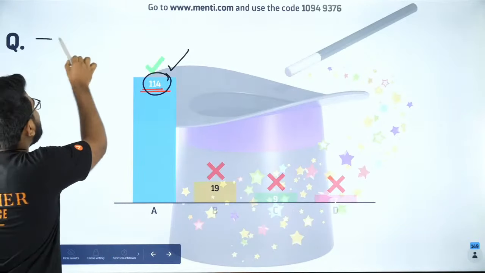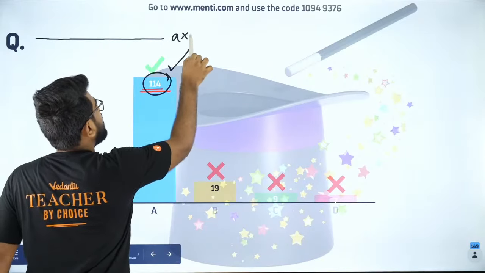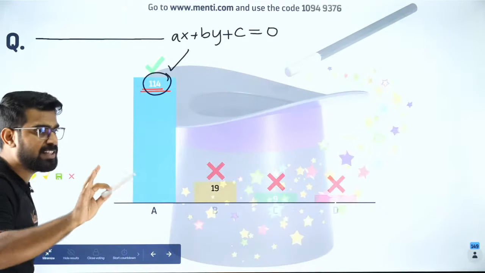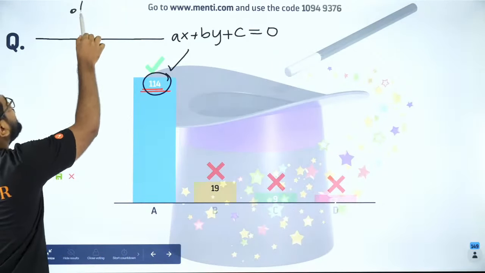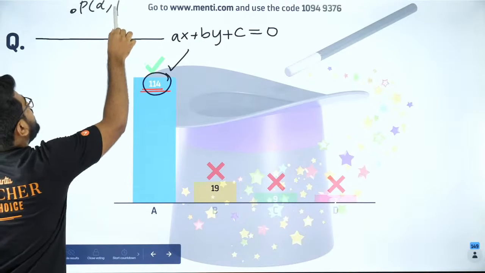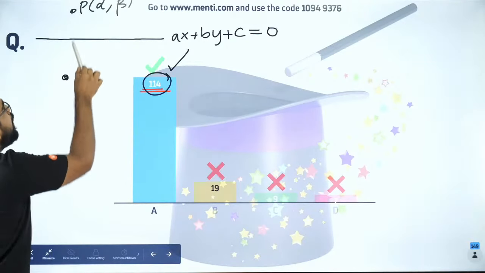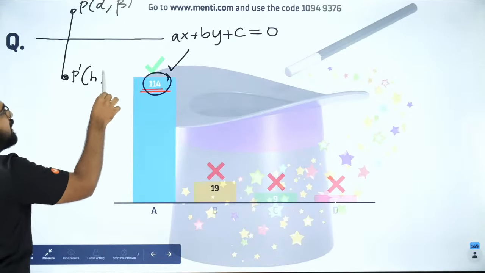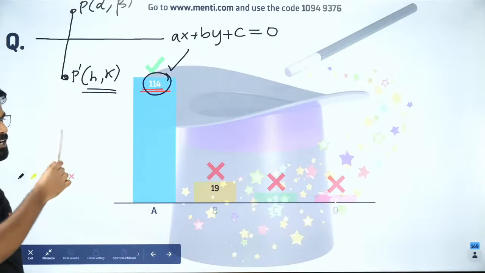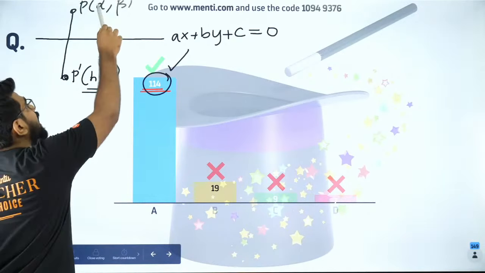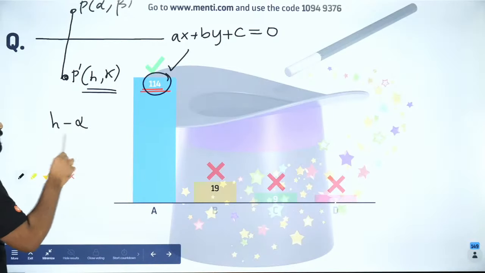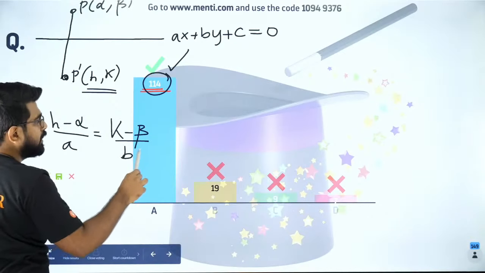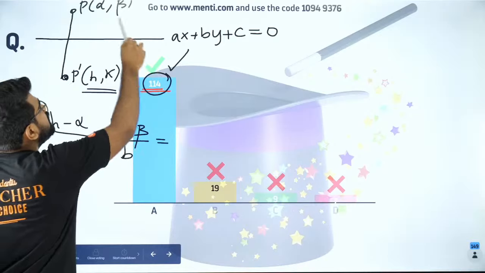Very simple. So we have a straight line, my dear kids. What is a straight line? ax plus by plus c equal to 0. That is a straight line. Now we have a point P, which is, let's say, (alpha, beta), and I want to find the image of P. The image of P, P dash, let's call it, which is (h, k). So how do I find this (h, k)? That is given by the formula (h minus alpha)/a is equal to (k minus beta)/b is equal to, you will substitute this point here,